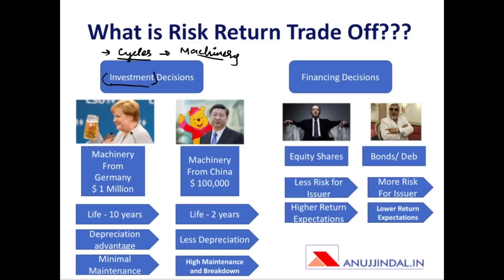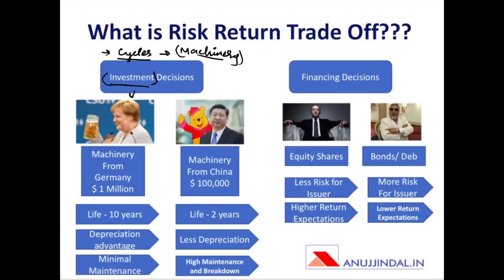Now, this decision of purchasing machinery from the market is going to be an investment decision because the company is investing in certain machinery, in a financial or real asset, in order to take advantage of the opportunities in the market.